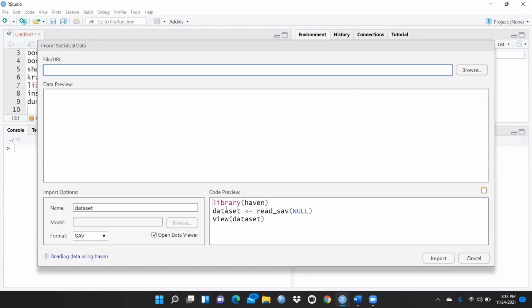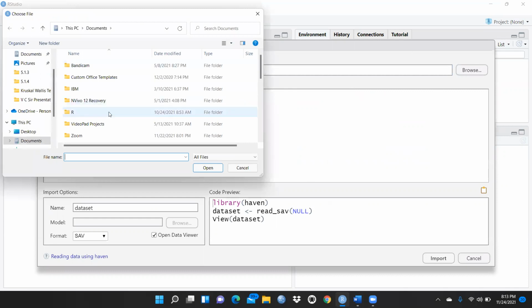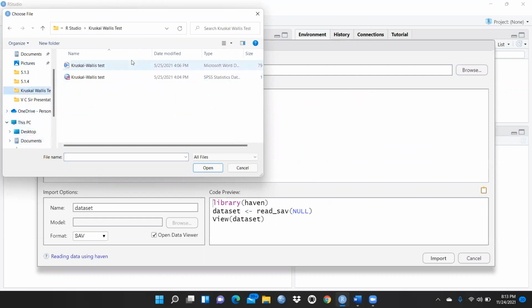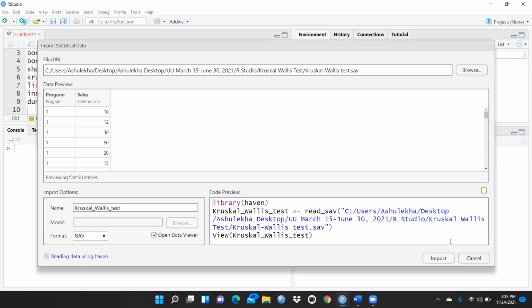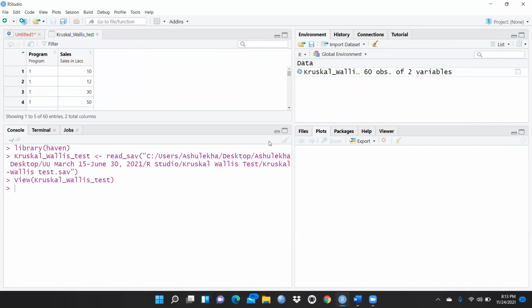I had already explained to you that the library haven is required. Where did I put my file? Let me check. Okay, fine, the Kruskal-Wallis test in this folder. I had put this file here, and this is my SPSS file. So let me open this file and import it. Now you can see the same data that I showed in the Word document is reflected here. All 60 entries are here, 60 employees' data, 20 in each group.